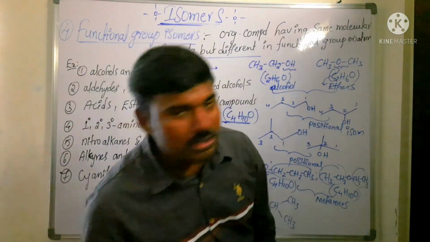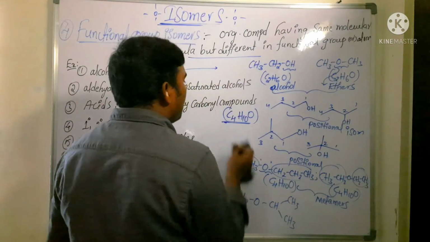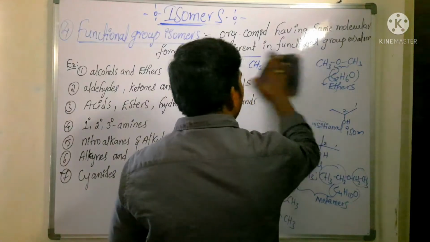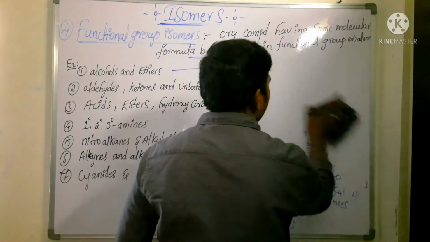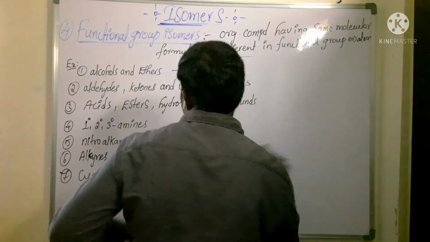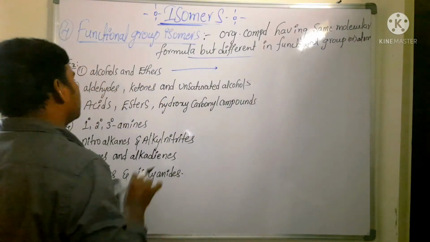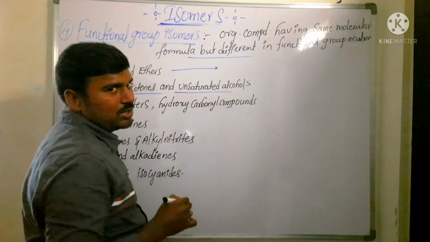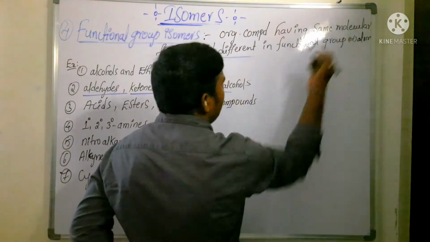I think you have understood the first example, that is, alcohols and ethers which have the same molecular formula come under functional group isomer. Next we are going to see the second type of example for functional group isomer, that is aldehydes, ketones and unsaturated alcohol. You take the aldehydes.